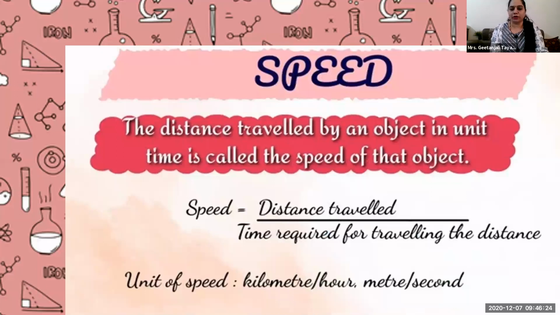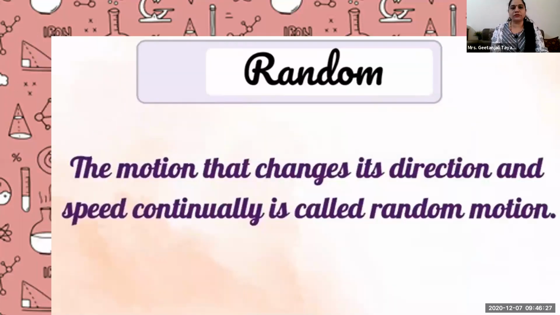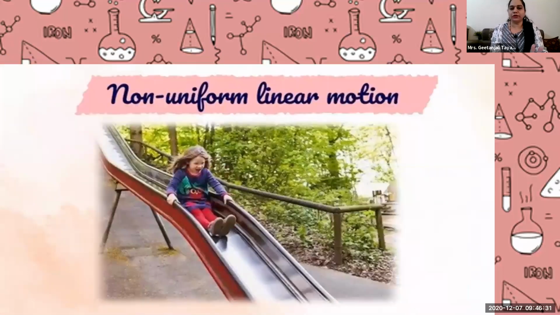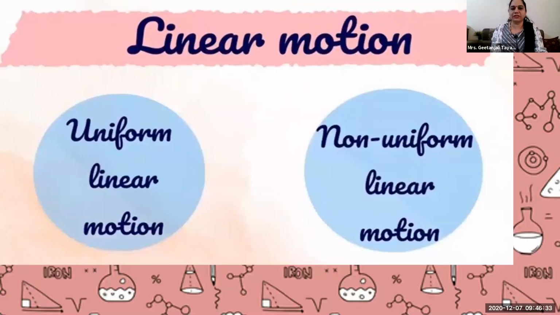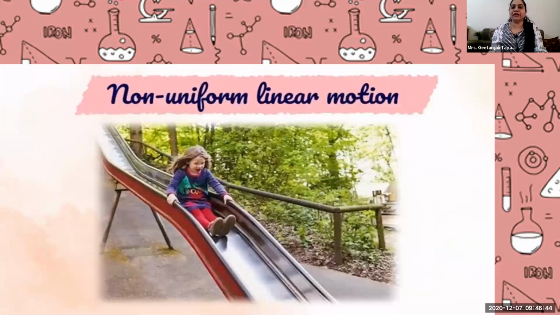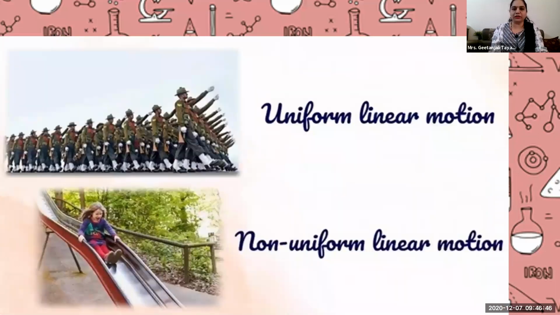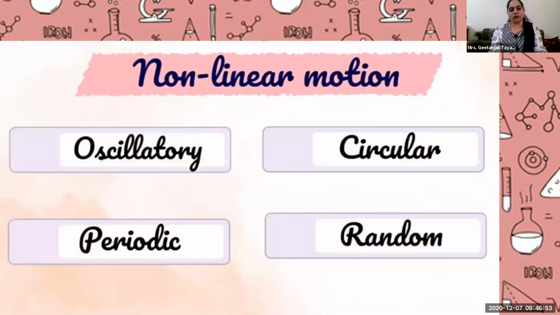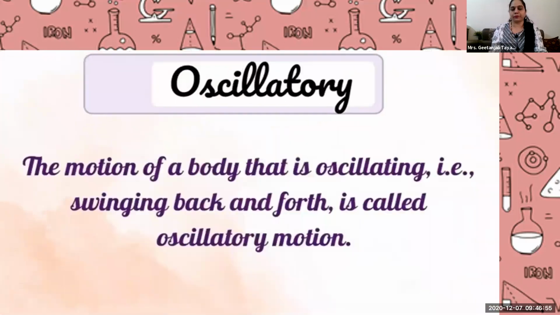This part we will see tomorrow. So just to revise what we saw today. Motion is categorized into linear motion and non-linear motion. Linear motion gets divided into uniform motion and non-uniform motion. The difference is the time taken or the speed they are following. Then non-linear motion includes oscillatory motion, circular motion, rotatory motion, and periodic motion.